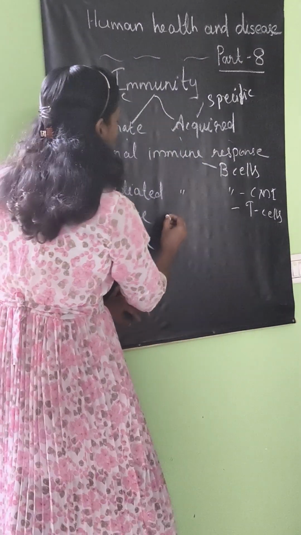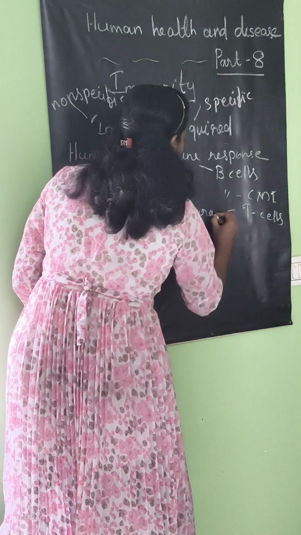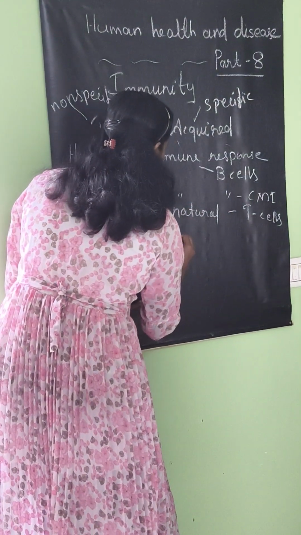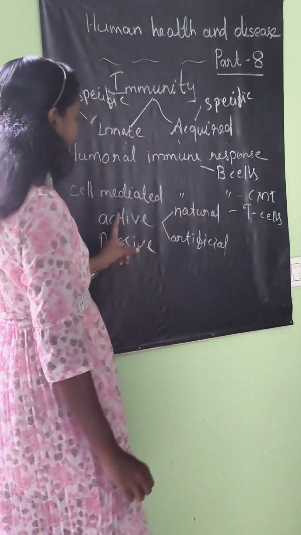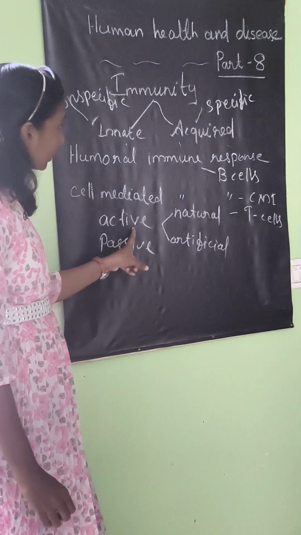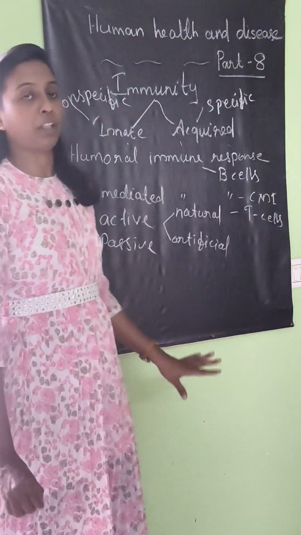In active acquired immunity, there are two different types: natural and artificial. That means natural active acquired immunity and artificial active acquired immunity. As we studied at the beginning, acquired immunity works by the principle of memory.